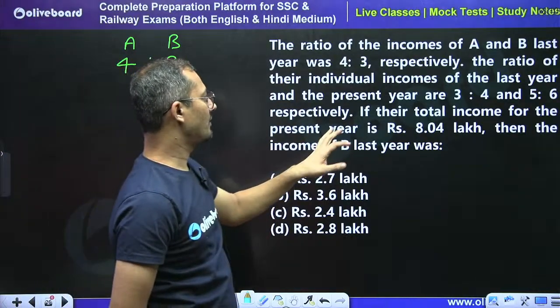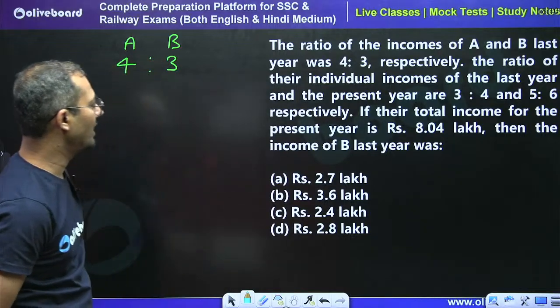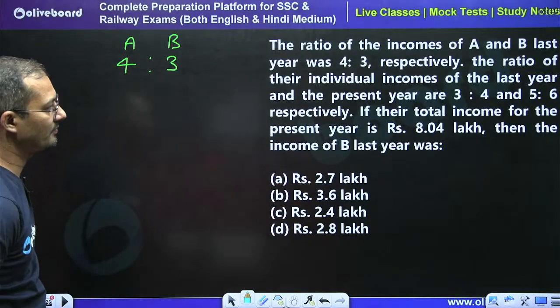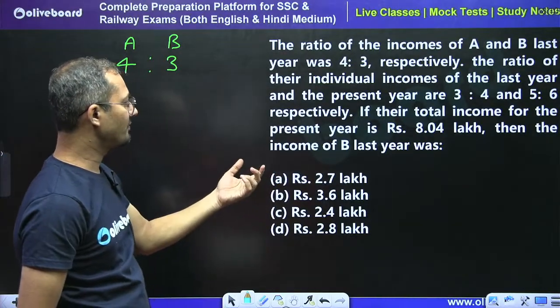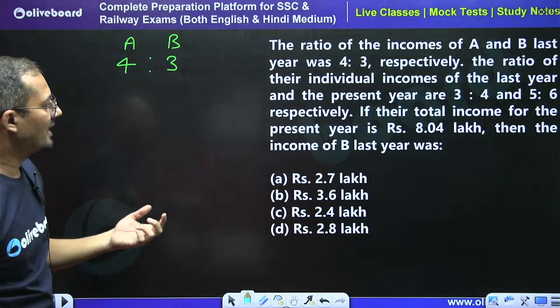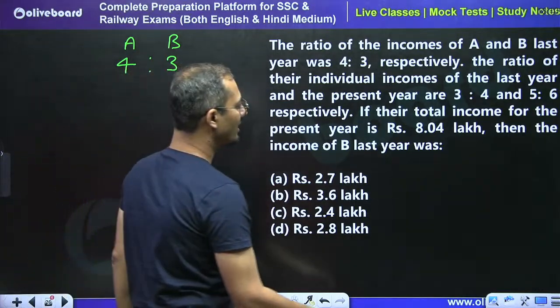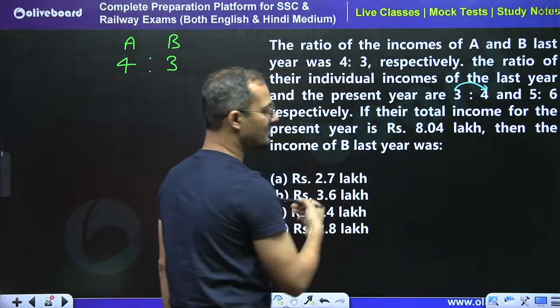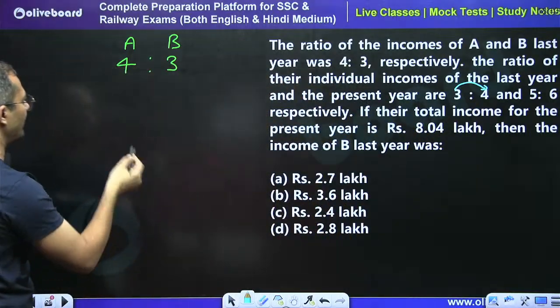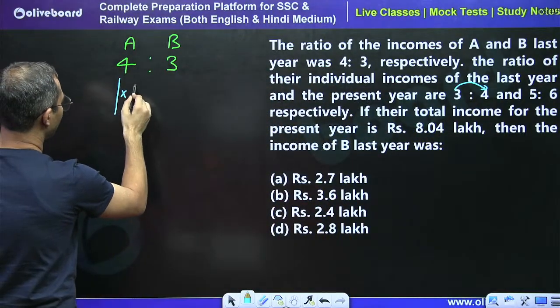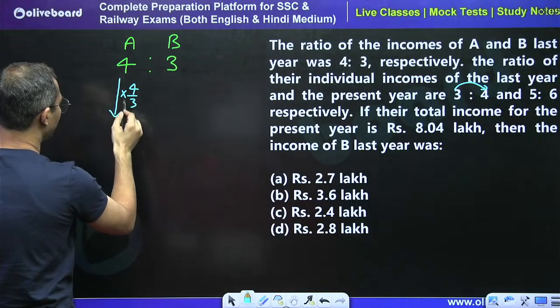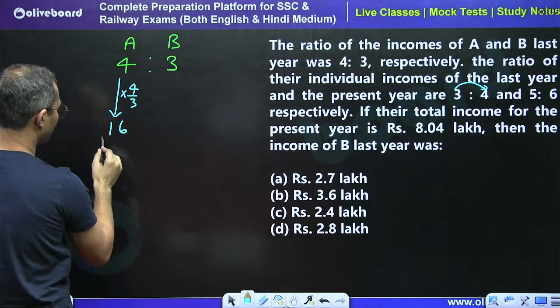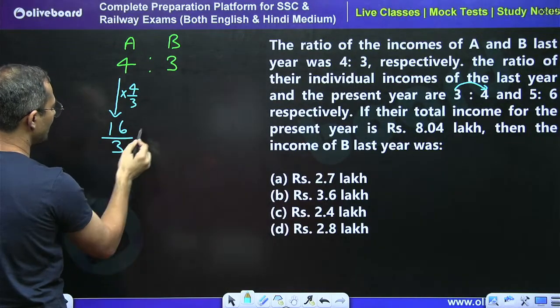The ratio of income of A and B last year was 4:3 respectively. The ratio of their individual income of the last year and the present year. See, the 3 unit becomes 4 for A, right? So 1 unit has become 4/3. So just multiply here by 4/3, right? So present income is what? 16/3, right?